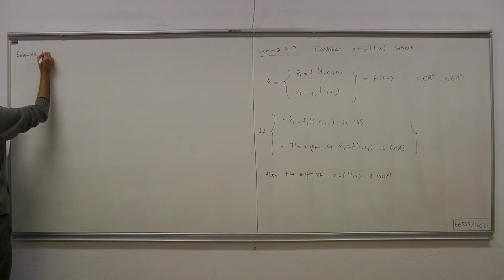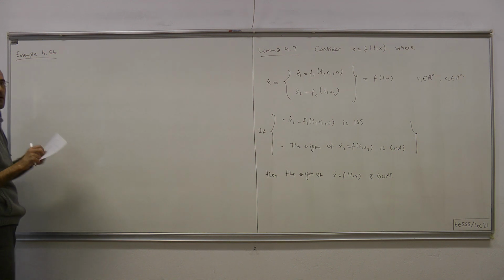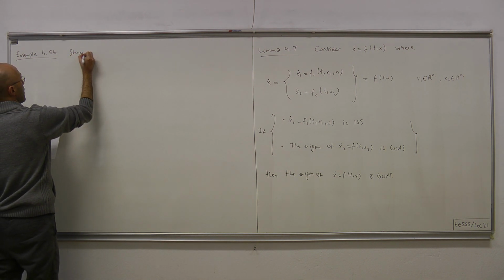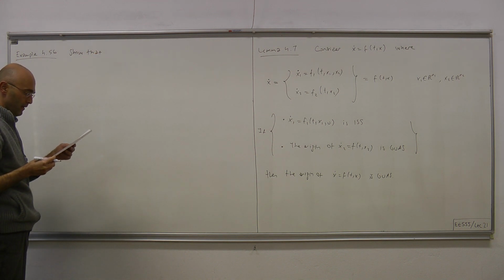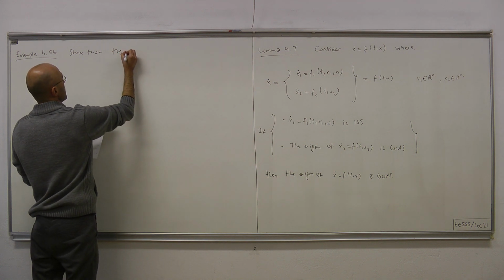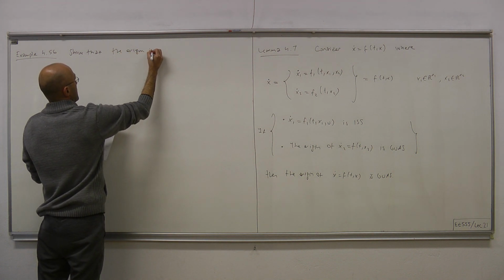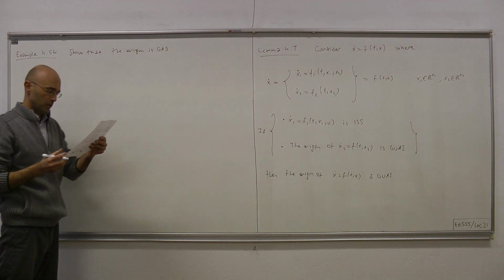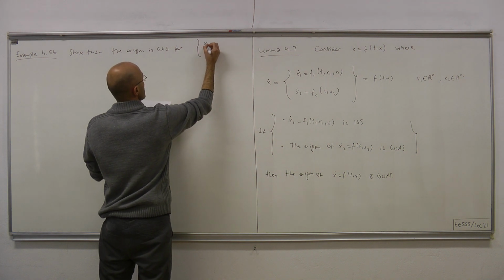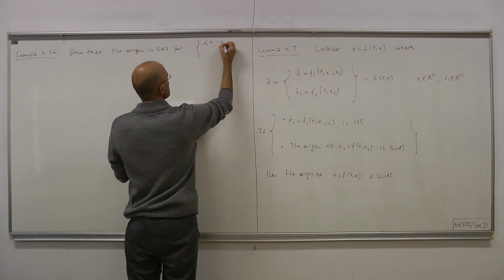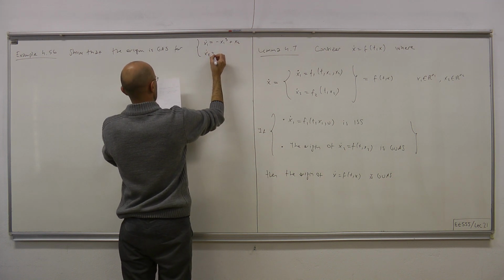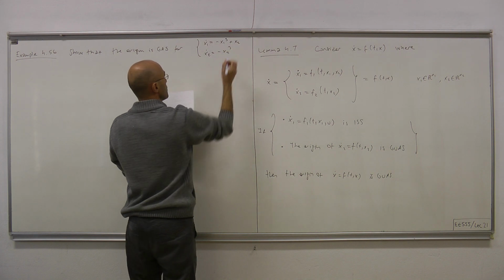It's from the text, problem 4.56. Show that the origin is globally asymptotically stable for the system x1 dot equals minus x1 cubed plus x2 and x2 dot equals minus x2 cubed.